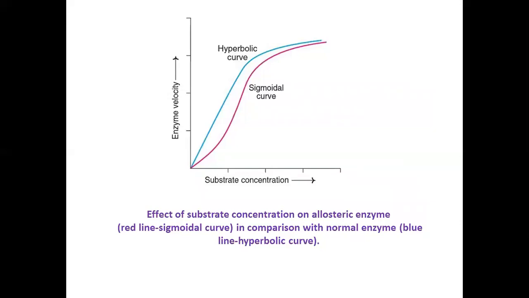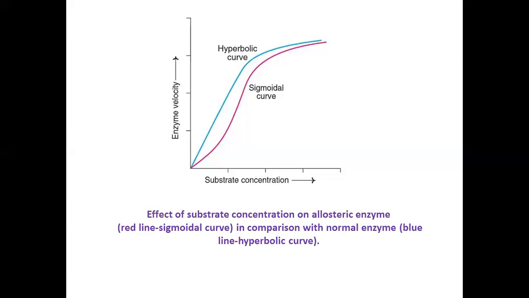In this case, the enzyme velocity is plotted against the substrate concentration. From here you can say that the hyperbolic curve is in the absence of allosteric behavior. But when the effect of substrate concentration is seen on the allosteric enzyme, shown in the purplish red sigmoidal curve, it is compared with the normal enzyme, the bluish line in the hyperbolic curve.